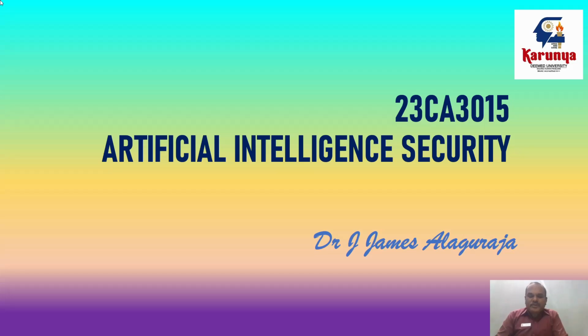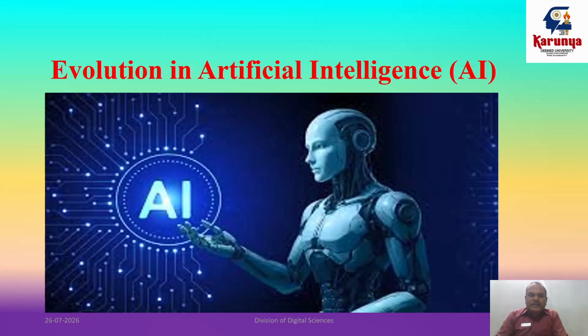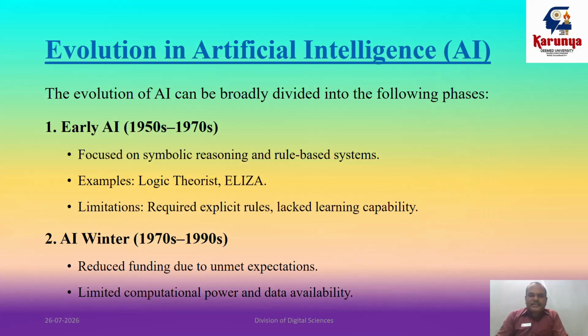Hello everyone. Today's session, the evolution in artificial intelligence. In this first slide, the evolution in artificial intelligence, which is broadly divided into different phases. The first one is the early AI, the years 1950s to 1970s.